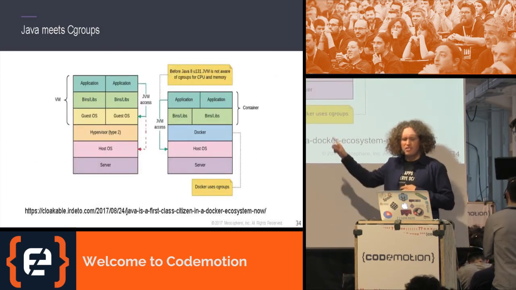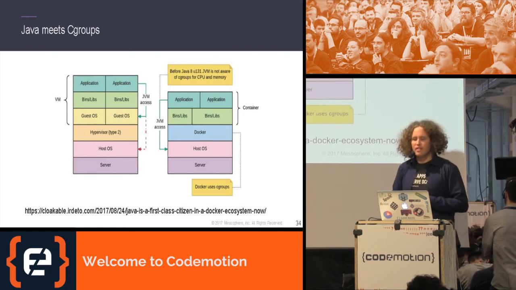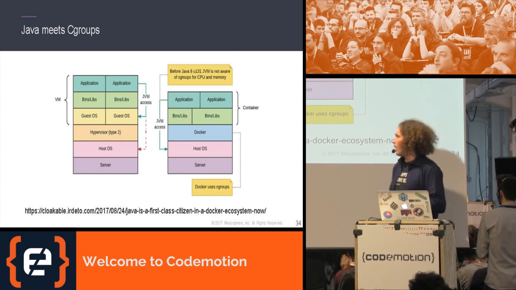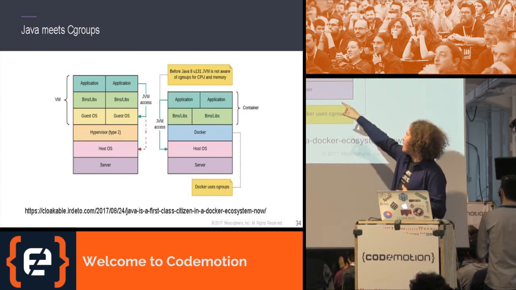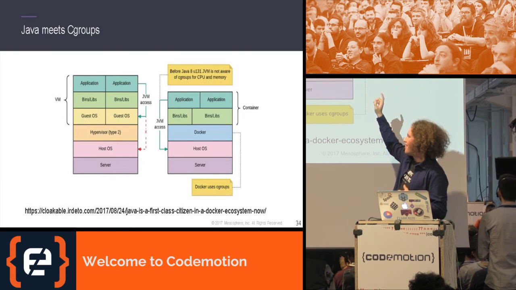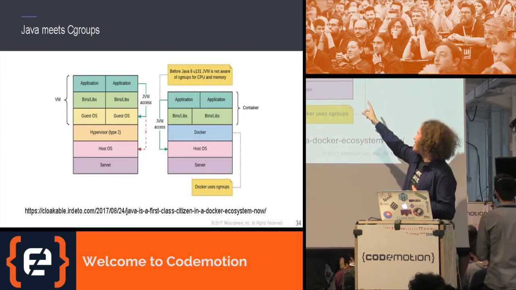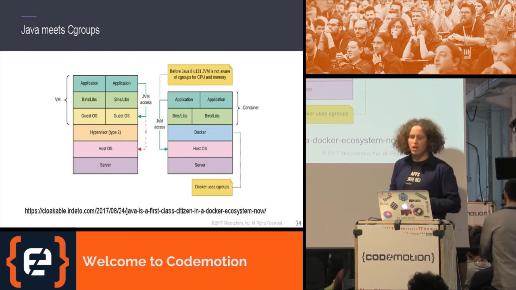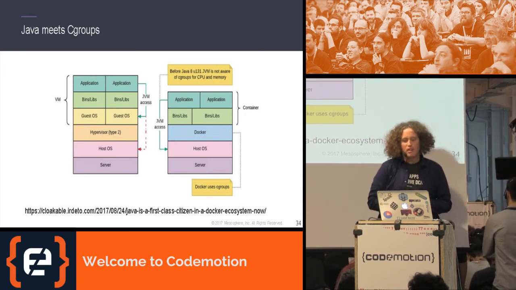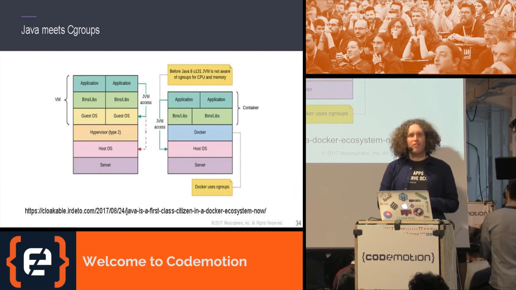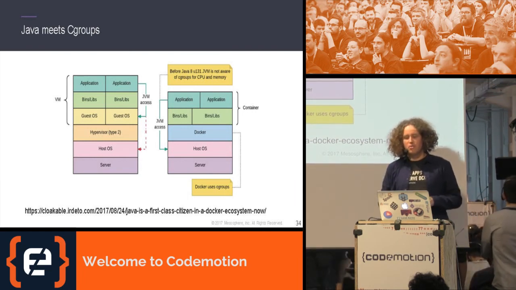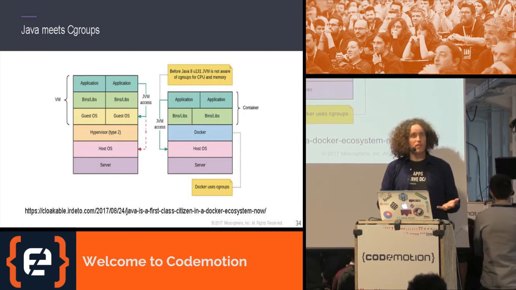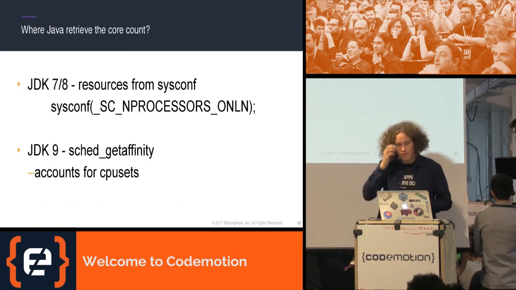And let's just look at, again, where this is coming from. So this is similar to our image from before. It's actually coming as the JRE will look at the host operating system for metrics. And so before Java 8 U131, it would actually just report that number. And so also use that number.